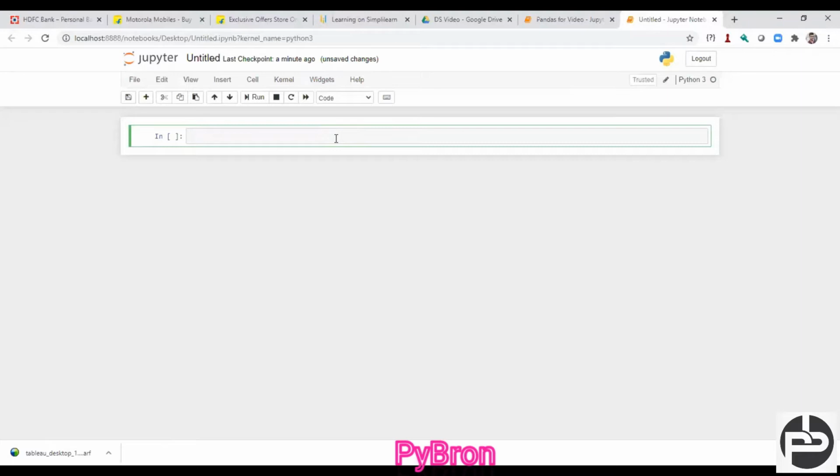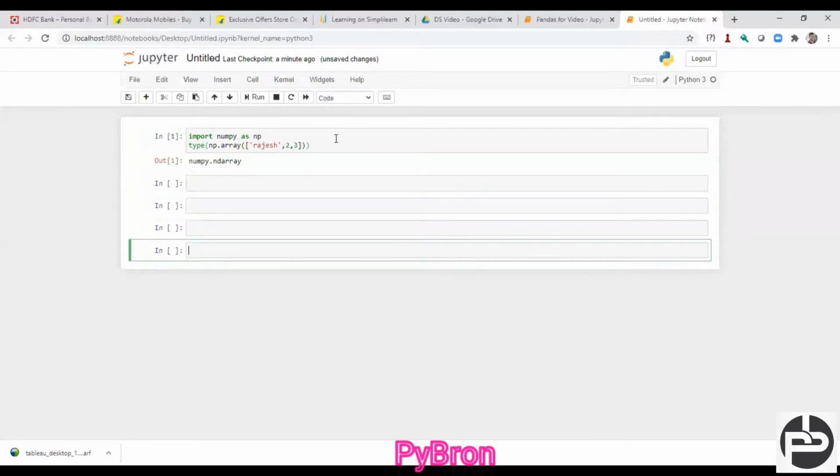So, what is NumPy? NumPy is a Python library which is used to convert any kind of data into the form of an array. Basically, at the end of any project you deal with in deep learning or computer vision in the future, your main intention should be to convert all your data into the form of an array. So NumPy is the library which will help you convert your data into an array. Let me execute this.